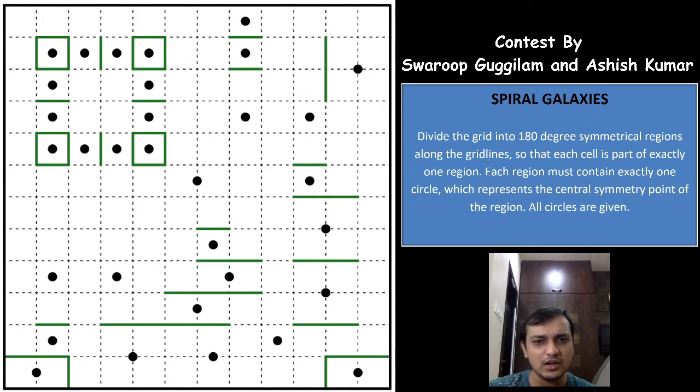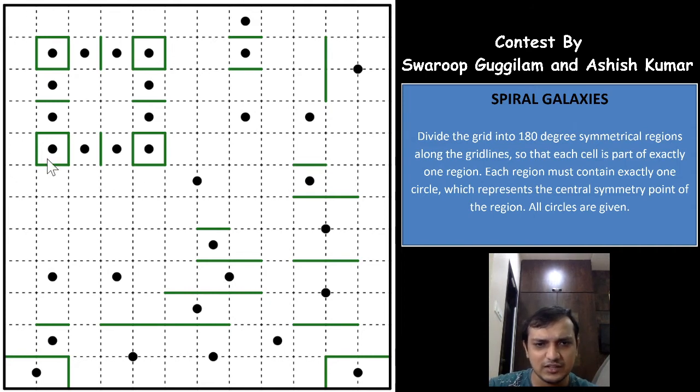So let us see if we can find the exact cell that only one galaxy can take, right? That is what you have to look out for in a tougher spiral galaxies puzzle. Look out for a cell that can be taken only by a single galaxy. Is that possible here? Let us see. Now you can see this cell, particularly this cell, can only be taken by a single galaxy.